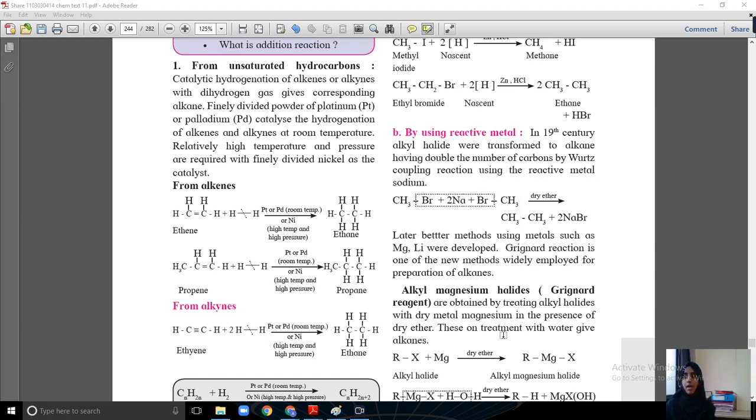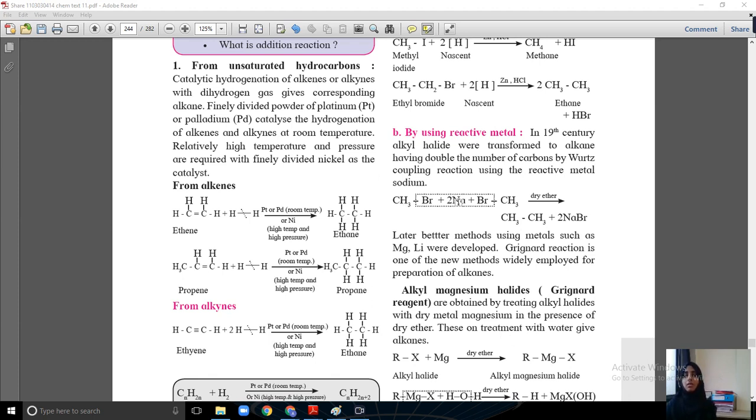This is the Wurtz coupling reaction. If magnesium is used, then it is called Grignard reagent. If sodium is used, then it is the Wurtz coupling reaction. Wurtz.